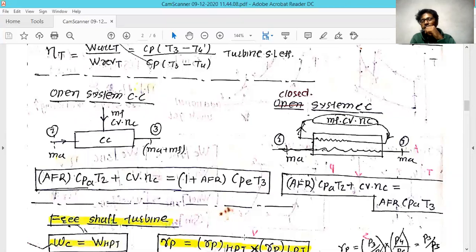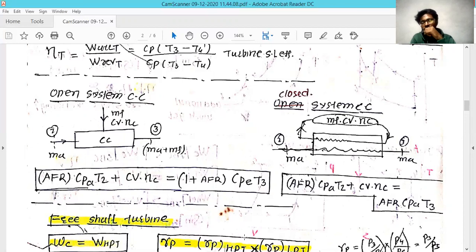So it gets heated by convection as well as radiation. In this condition, the same air that comes in at the second position goes out at the third position, and no mass of fuel gets added into it.